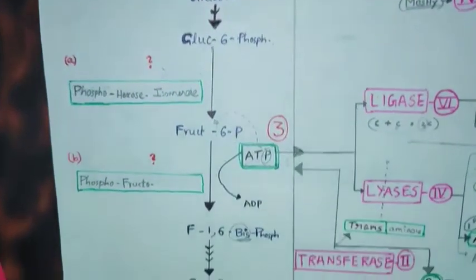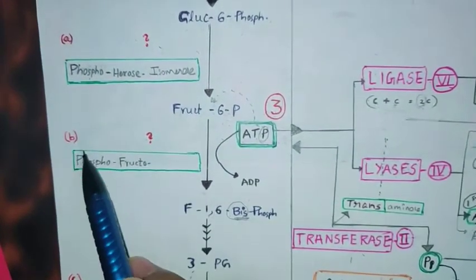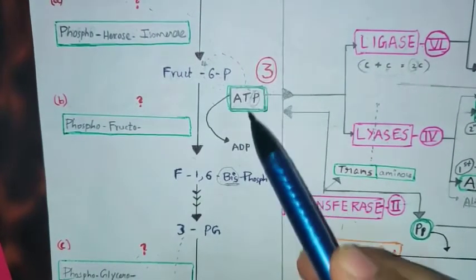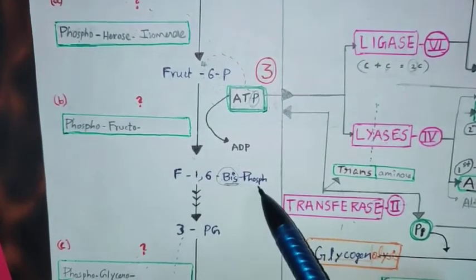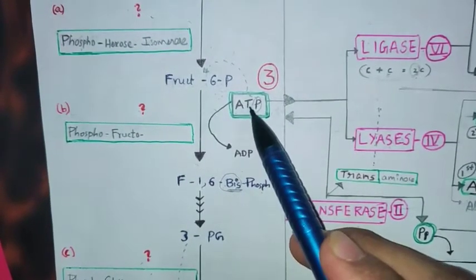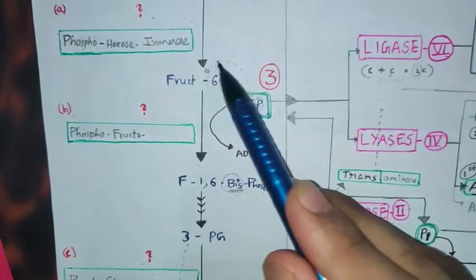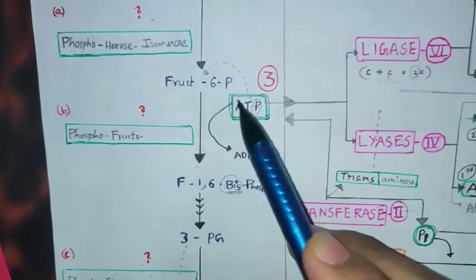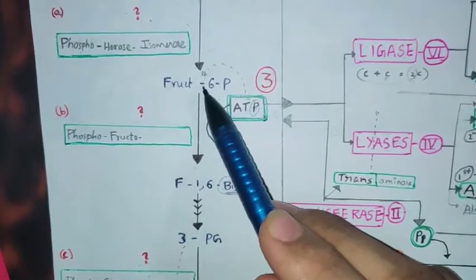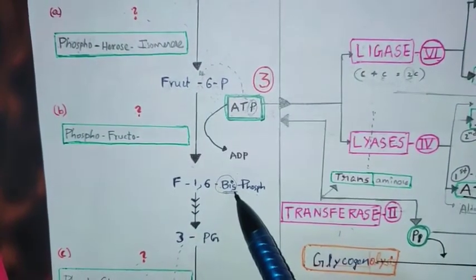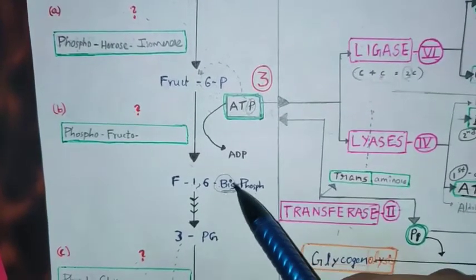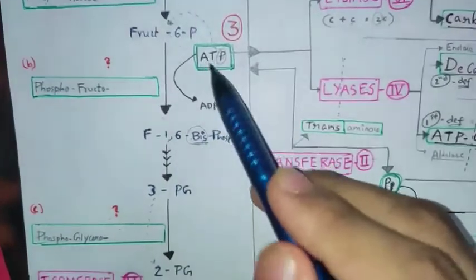Okay. Coming to B. Name the enzyme of this reaction. Fructose 6-phosphate is converting into fructose 1,6-bisphosphate. Here ATP is converted into ADP. Here in ATP, this phosphate is transferred to fructose 6-phosphate. So phosphate is transferred from one molecule to another molecule and it is becoming bisphosphate. So it comes under transferase. Okay, in transferase we have class 2, transferase.